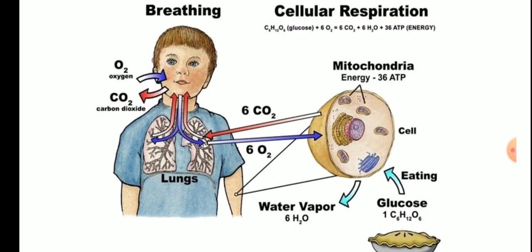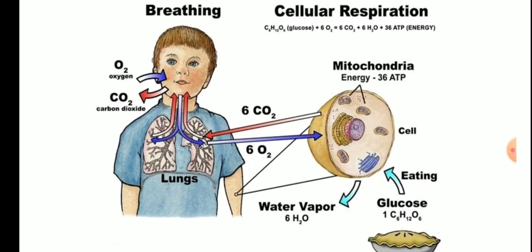Glucose plus oxygen, what does it release? It releases carbon dioxide, water plus energy. And energy is released in the form of ATPs. How many ATPs are released? 36 ATP. Now what happens? That 6 O2, meaning 6 molecules of oxygen, or you can say just oxygen, reaches the cell. There it reacts with the food that is already present, and it breaks it into carbon dioxide, water plus energy. So 3 products are released.